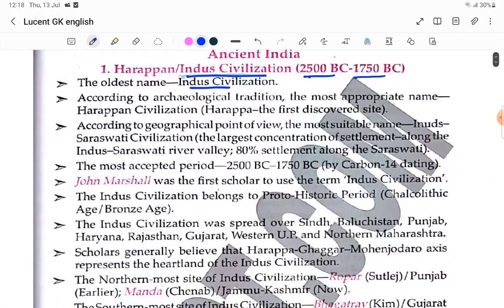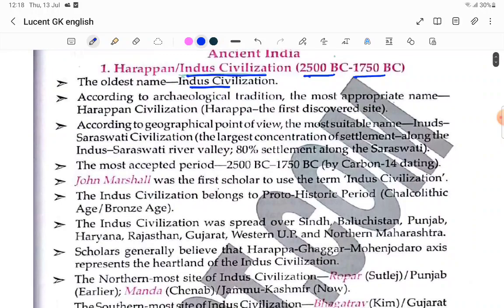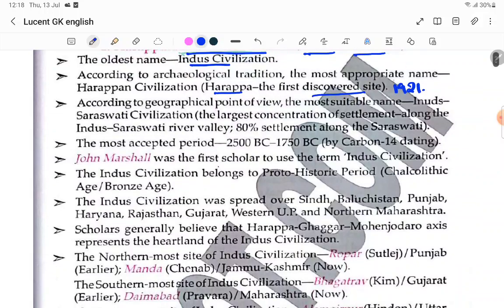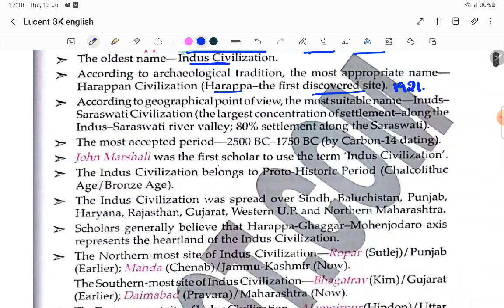This is another name. According to archaeological tradition, the most appropriate name is Harappan civilization. Harappa is the first discovered site in India. It was discovered in 1921. Remember, Dayaram Sahni. According to the geographical point of view, the most suitable name is Indus. Saraswati civilization is another name we also call it.